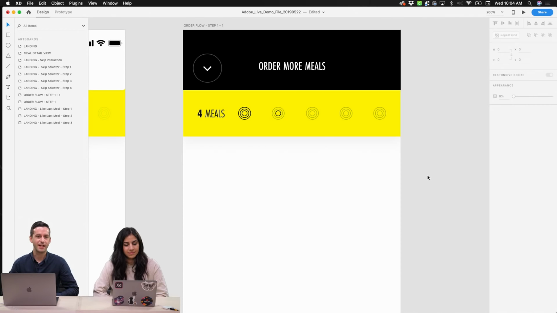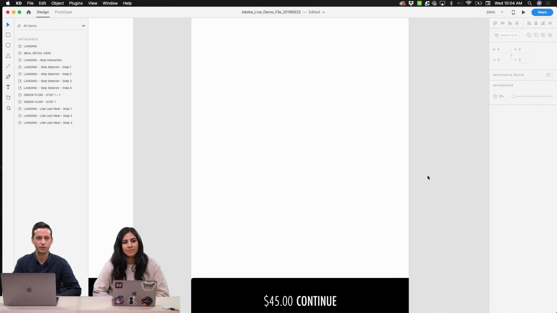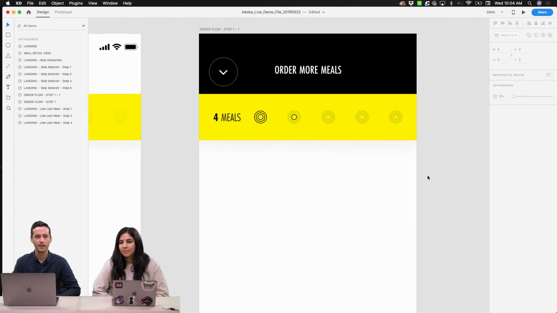So I was talking about building out our meals that we have here, and our overall framework of how our button is going to function down here as well. These are good things to think about as we move through user flows, is how we got to the screen that we're currently looking at and how we're going to move on to the next screen. Because that might present some sort of issue as we think about that overall framework that I keep stressing. In this case, if we want to drop out of this view, we select this caret.